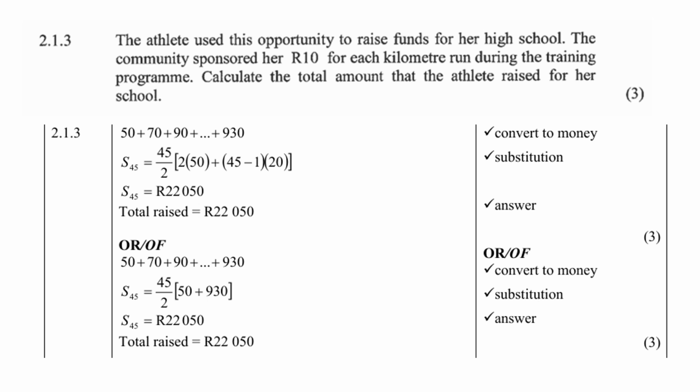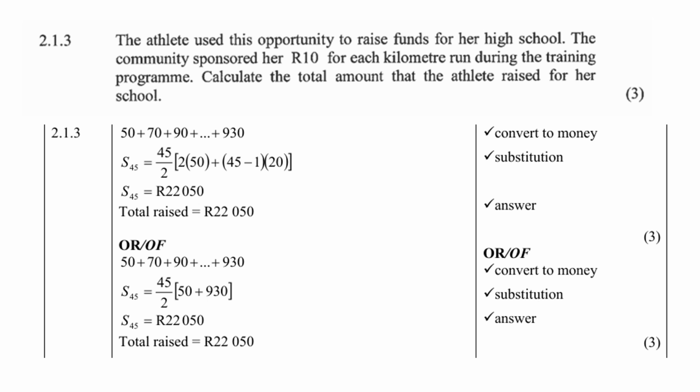If it's 10 rand, then of course term 5 will become 50. Is it clear, people? Then you'll have 50, 70, 90, up to 930. Because remember, you must multiply each term by 10. Don't forget. And then, of course, if you want to find the total amount, you need a sum